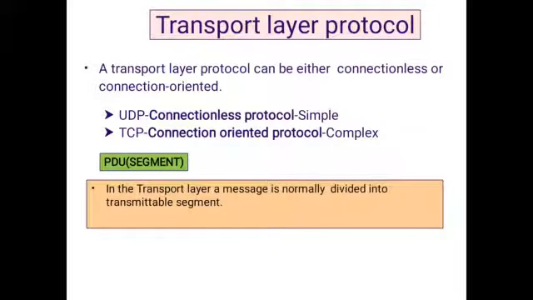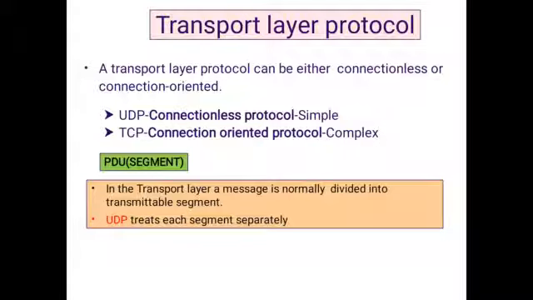In the transport layer, a message is normally divided into transmittable segments, because the complete data is not transmitted directly to the receiver. So in the transport layer, the data is divided into equal parts or variable parts. Those are called segments, and those segments are transmittable. Transmittable means easy to transmit from one node to another node. So that is called the PDU segment.